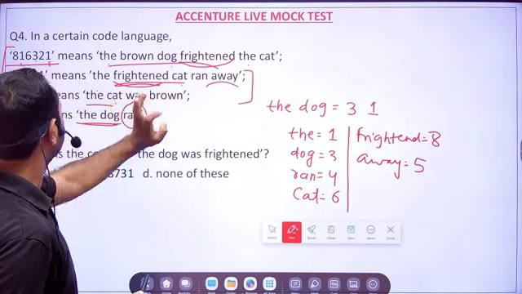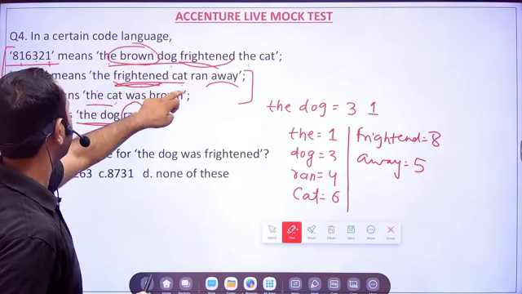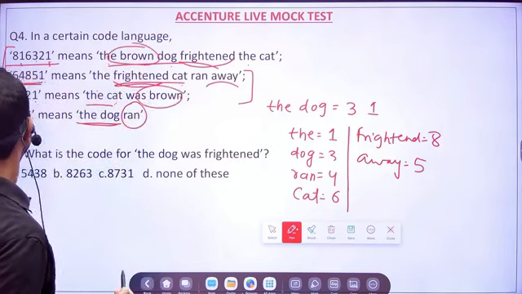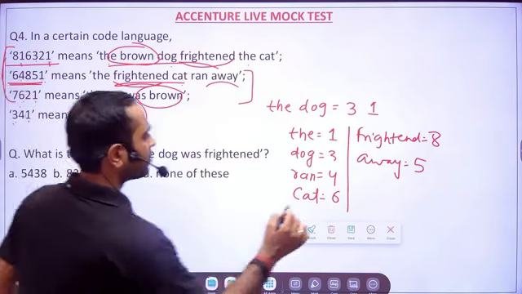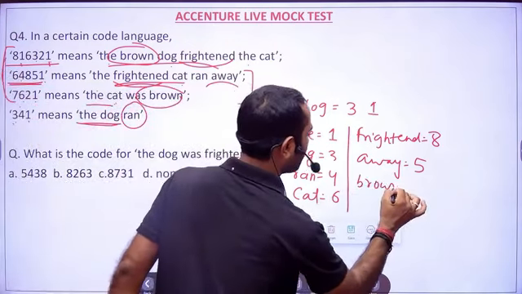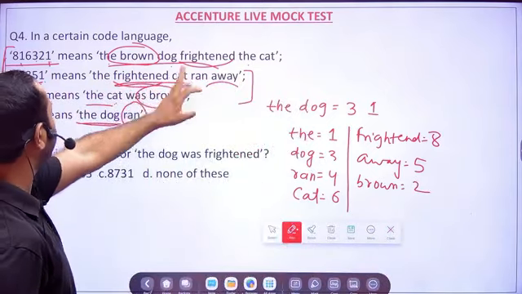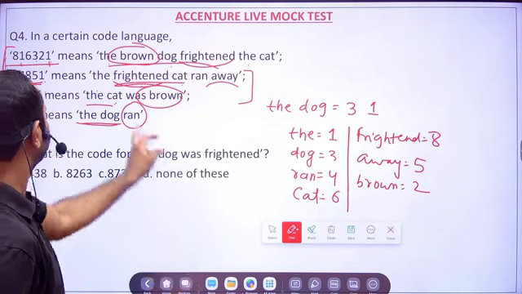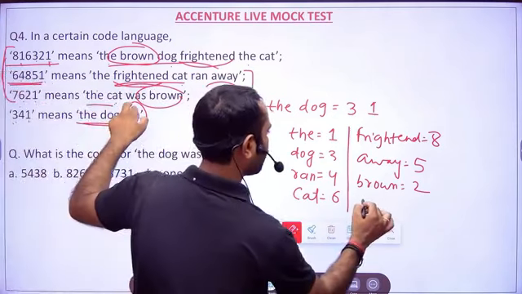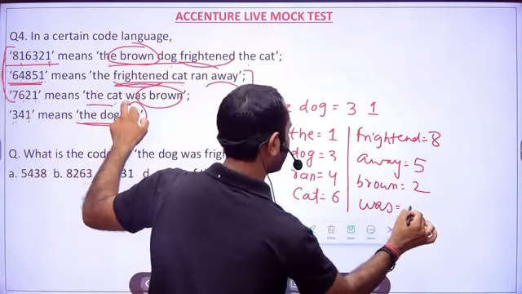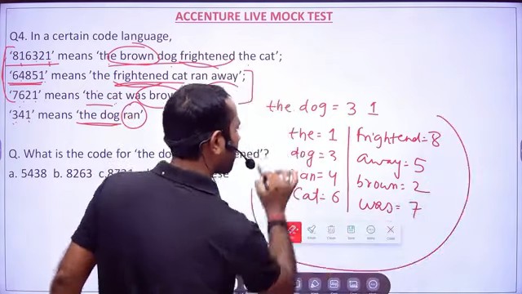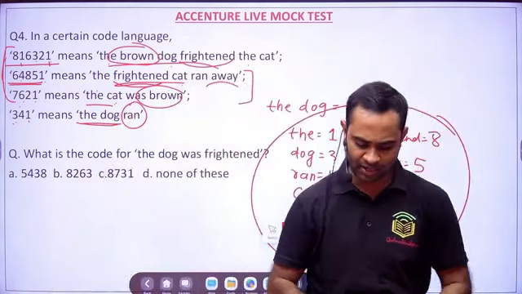The cat was brown. So here you see brown and here you see brown. What is common here? In this, if you see, it is 2. So for brown, it will become 2. And then the brown dog frightened the cat. So we have got it for everything. For was, it will be 7. So we have got the complete code from here.